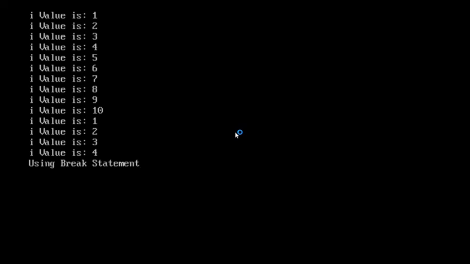In the previous execution, without the break statement, it printed I value from 1 to 10.